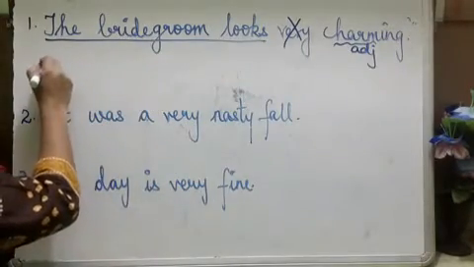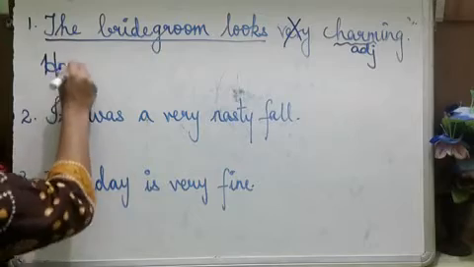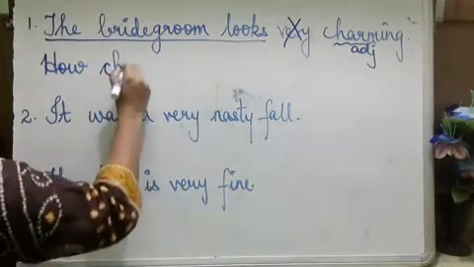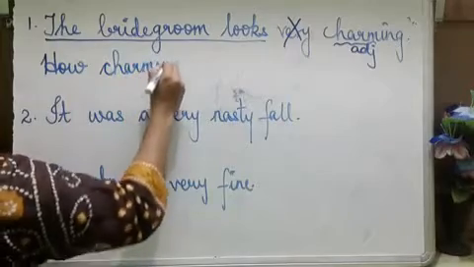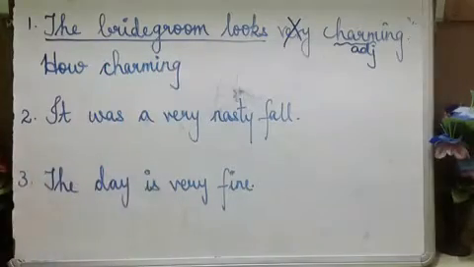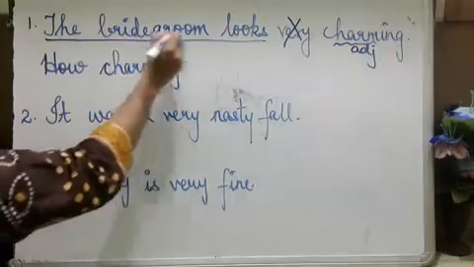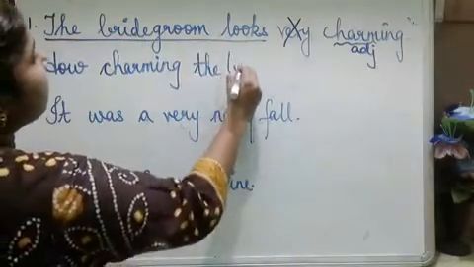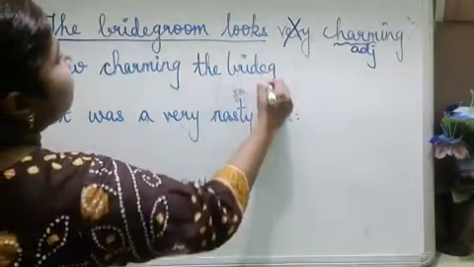First you start the sentence with how, then how plus adjective, charming. So, how charming, then the bridegroom looks. How charming the bridegroom looks!